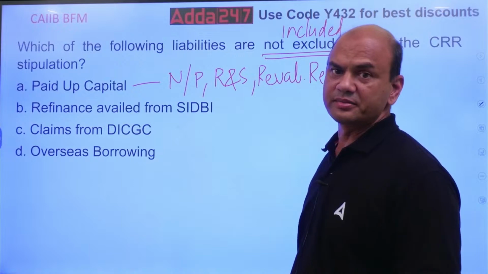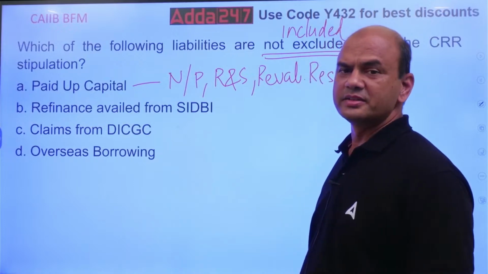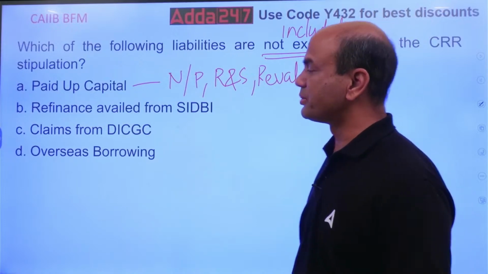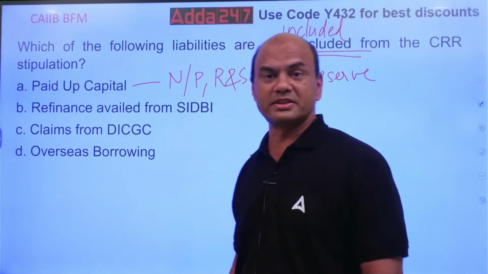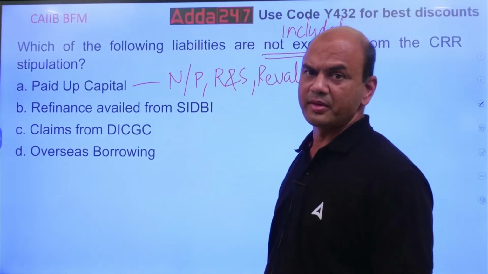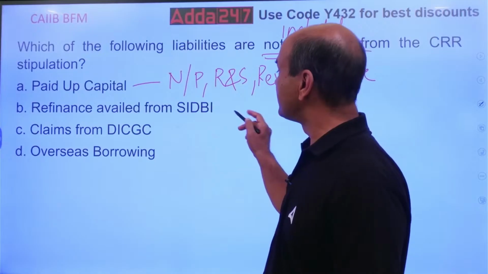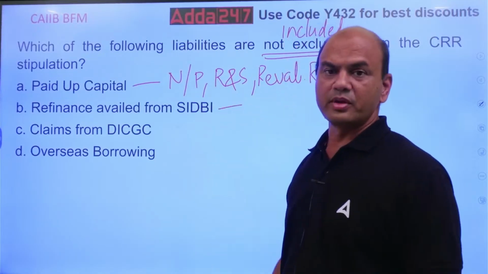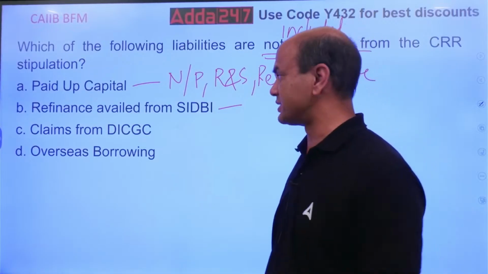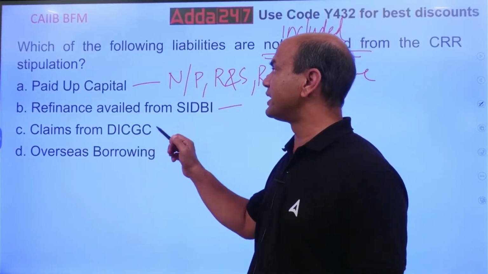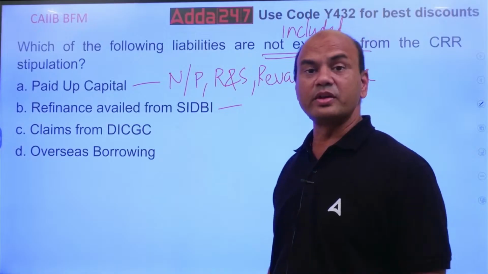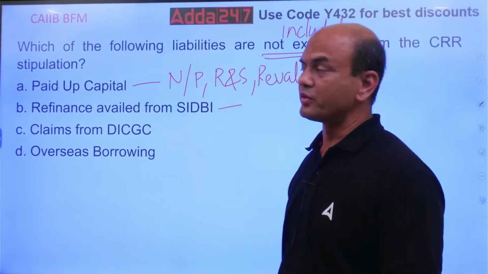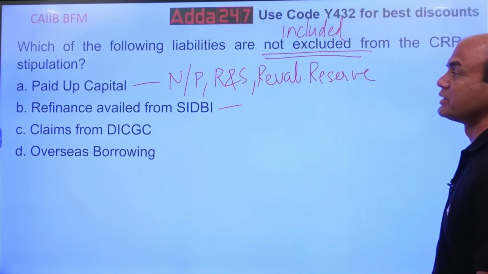Then second, refinance from CAIIB. This is not your regular business, so this will also be not excluded. It will be included. Then claims from DICGC. This will also be included. Not excluded here means included.